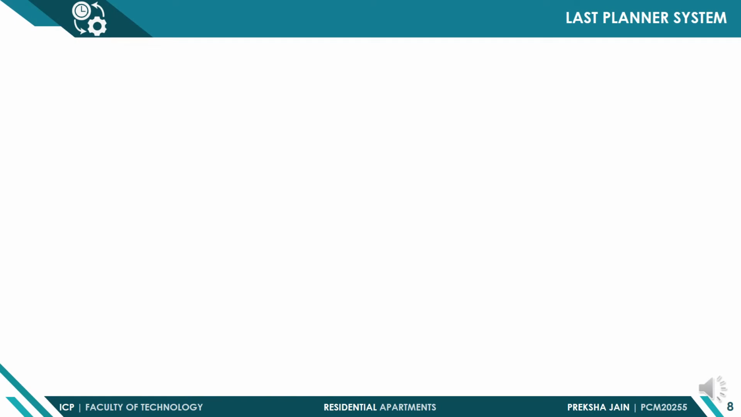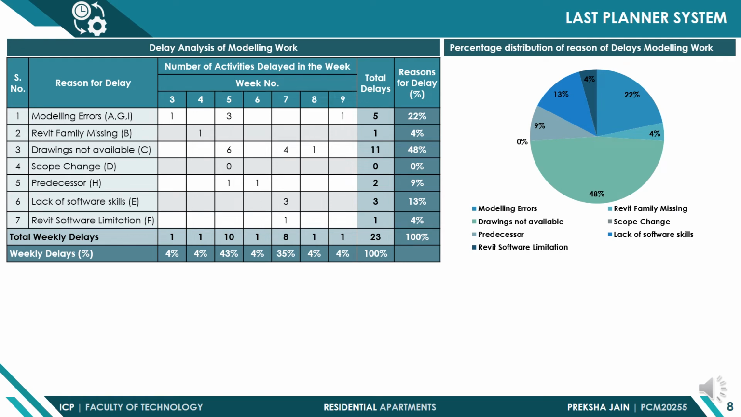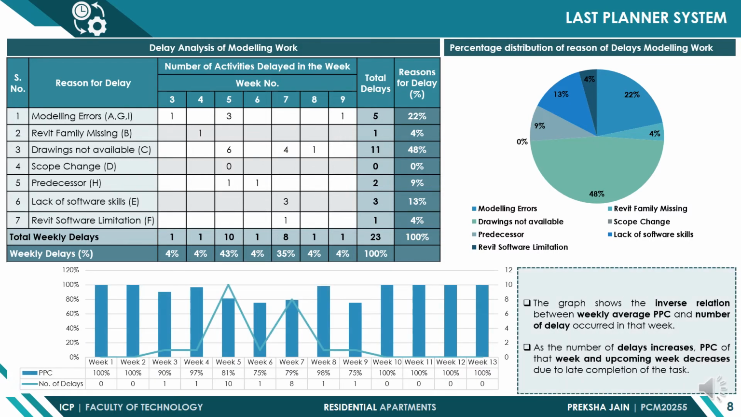Analysis of the reasons for delays in modeling work was carried out, where in week 5 maximum delay occurred, and non-availability of drawings was the reason for delay the maximum number of times. In the graph below, average weekly PPC was mapped against the number of delays in that week, and it was observed that there is an inverse relationship between weekly average PPC and number of delays. As the number of delays increases, PPC of that week and the upcoming week decreases due to late completion of the task.